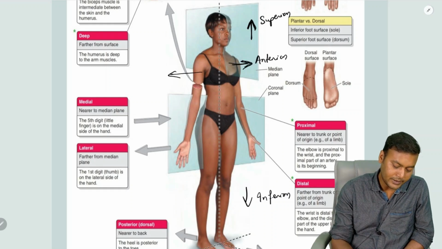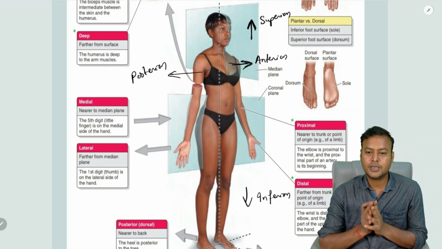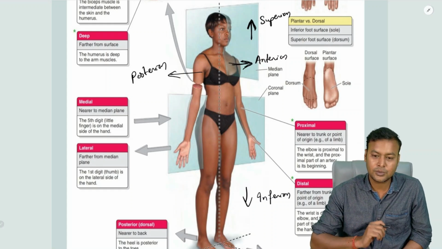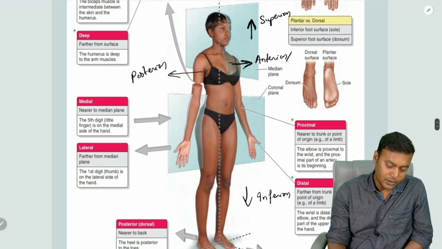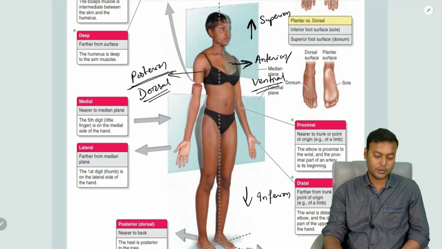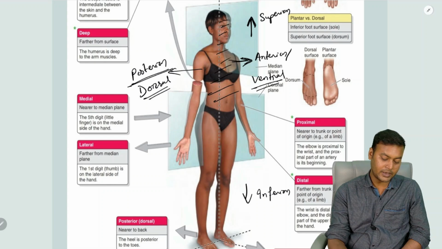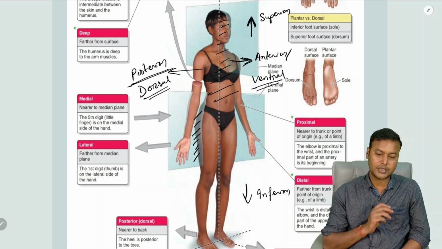Anything behind, that will be known as the posterior. Now students, for anterior and posterior we also have two synonyms. The anterior is also known as the ventral and the posterior is also known as the dorsal. All right. So if you look at this image, this part of the body is ventral, whereas the part of the body behind it is the dorsal.